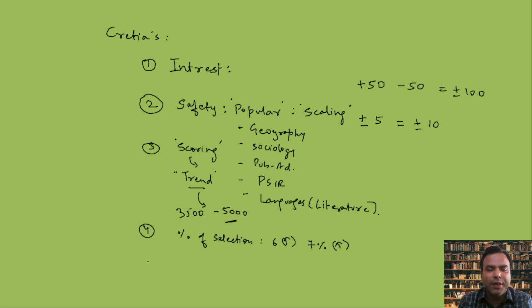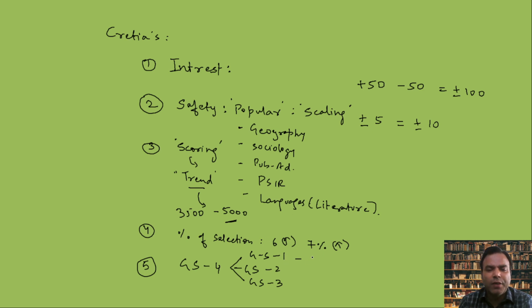And the fifth and last criterion which aspirants use to choose the optional is how it helps in general studies. The role of the optional in the general studies papers: we have to write 3 general studies papers, excluding the 4th, ethics. Even some people say that all 4 papers might be covered. So what is the role? If you look at geography, it has a role in at least the 3 general studies papers: General Studies 1, 2 and 3. There is a great role. So in every paper you can score good marks.